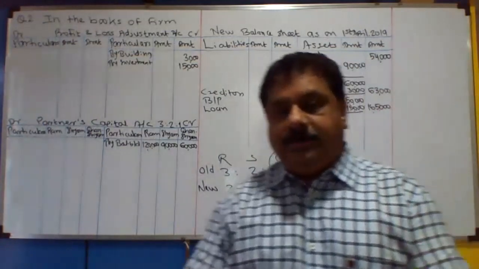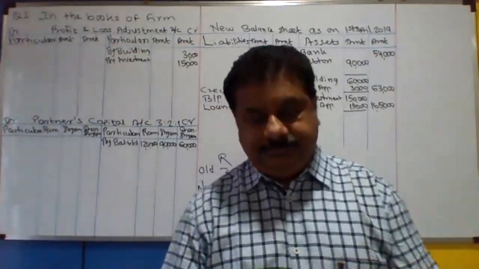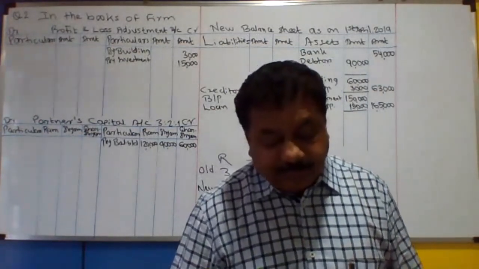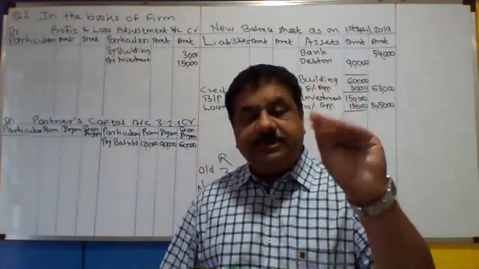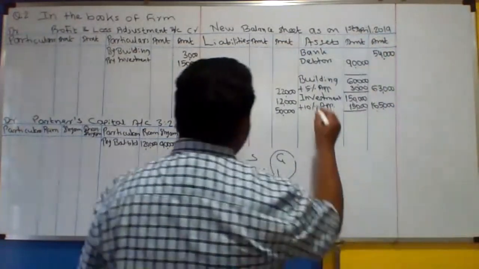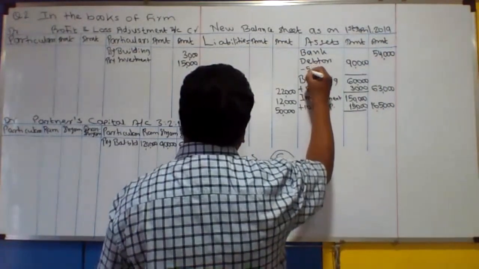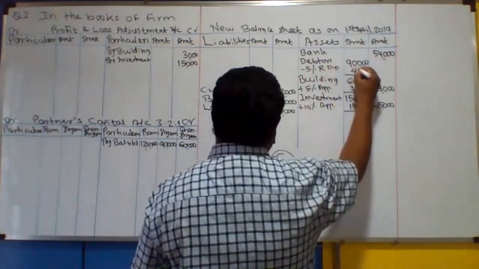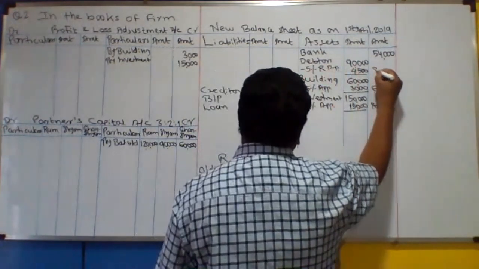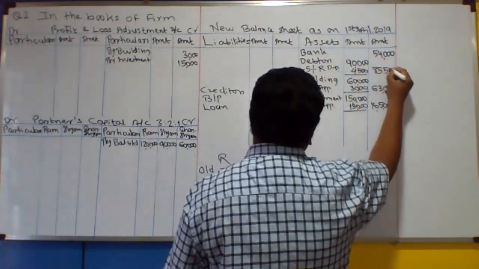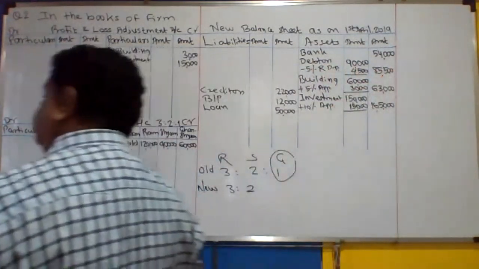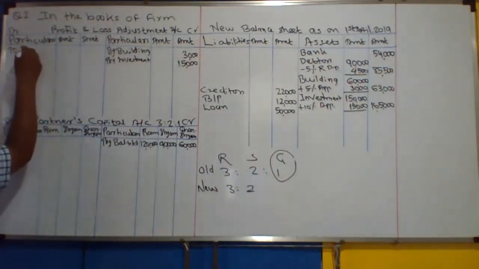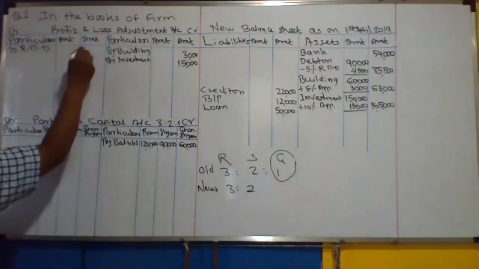Look at what is given thereafter. The provision for doubtful debts is 5% on debtors. 5% RDD is 4,500, minus from debtors, and the profit and loss adjustment account is debited for RDD.